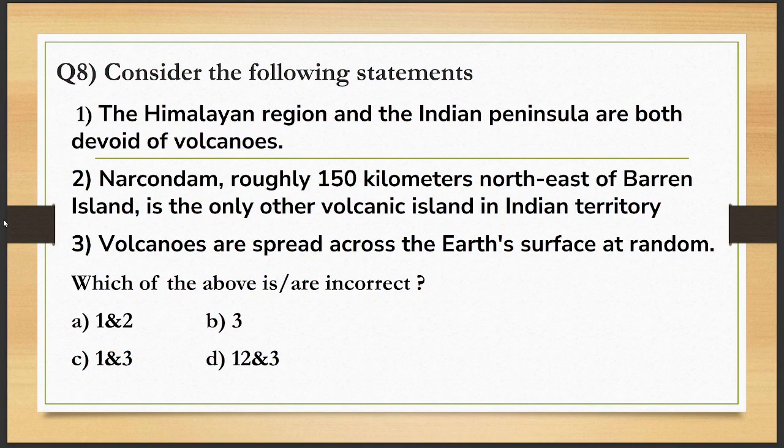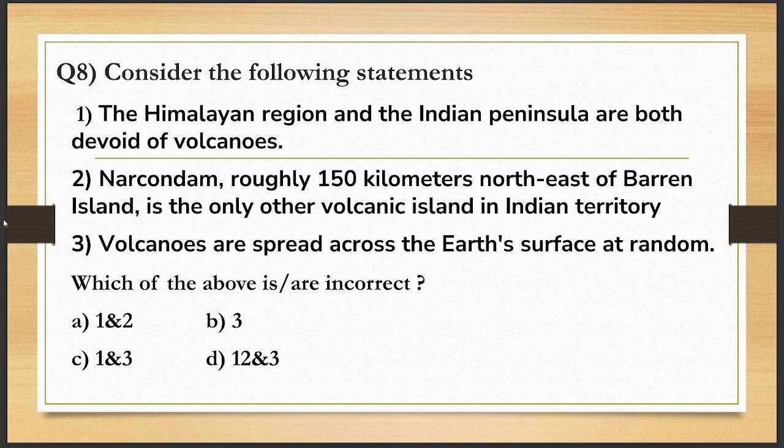Let's move to the next question. Question number 8. Consider the following statement. First, the Himalayan region and the Indian peninsula are both devoid of volcanoes. Statement 2. Narcondam, roughly 150 kilometers northeast of Barren Island, is the only other volcanic island in Indian territory. Statement 3. Volcanoes are spread across the Earth's surface at random. Which of the above is or are incorrect?